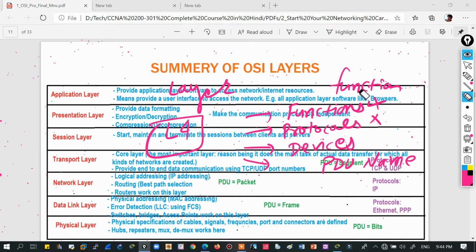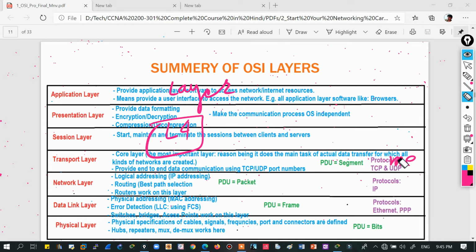So on transport layer there is no such device, but yes, they say that firewall works on the transport layer because firewall works on port numbers. And yes, from port number I remember one more important concept, how internet works using sockets, right? So let's get into that once again.